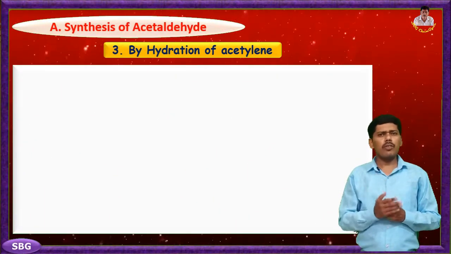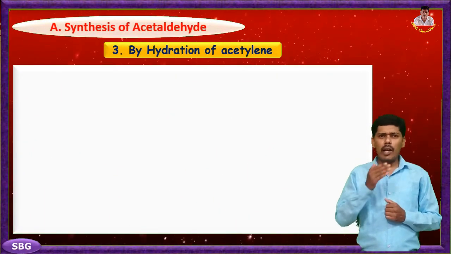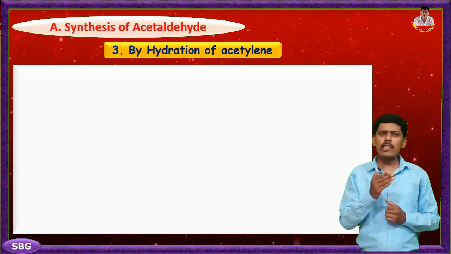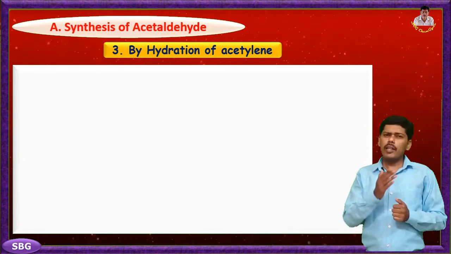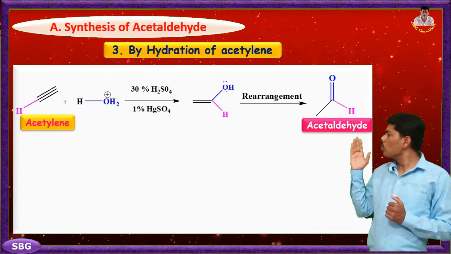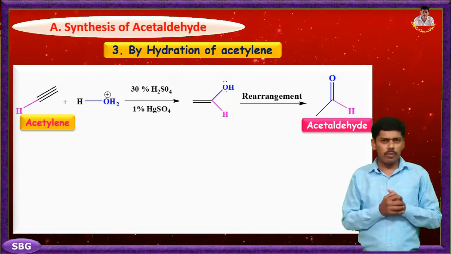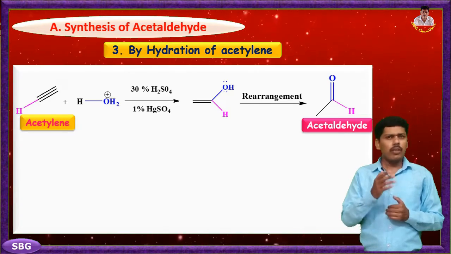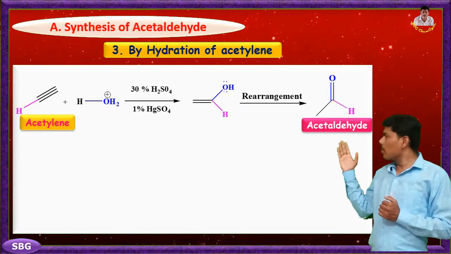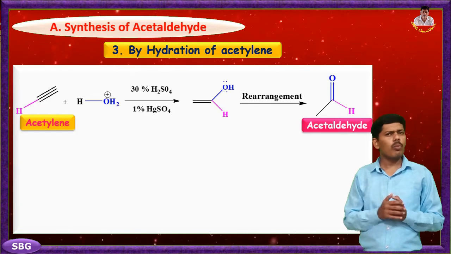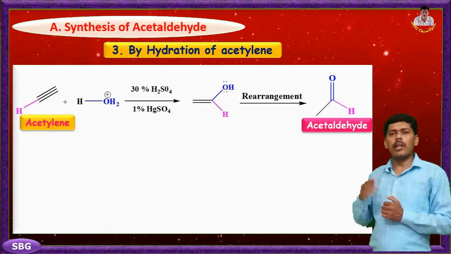Next synthetic method for the preparation of acetaldehyde is by hydration of acetylene or alkyne. It can be prepared by bubbling acetylene through 30% sulfuric acid containing 1% mercuric sulfate. It forms unstable vinyl alcohol. With the loss of a water molecule, we get acetaldehyde.